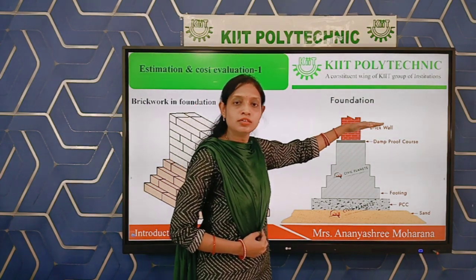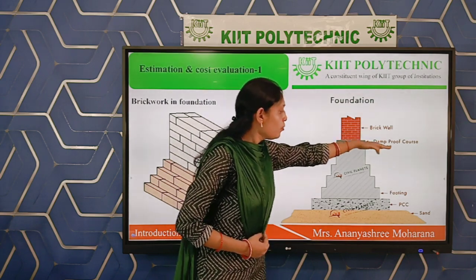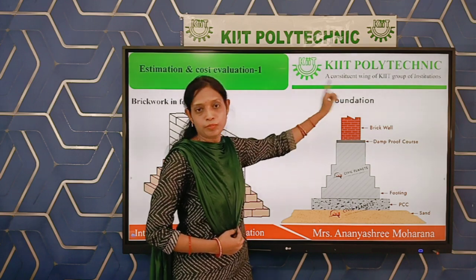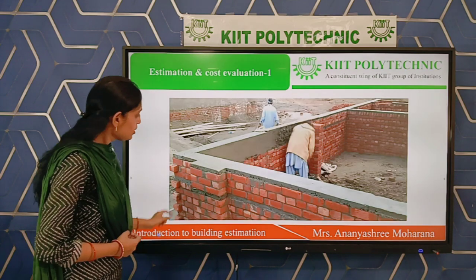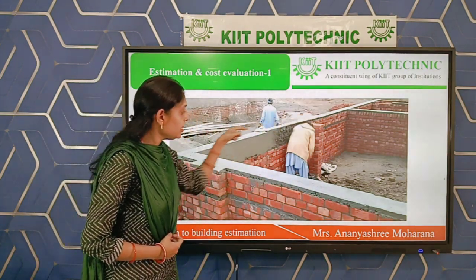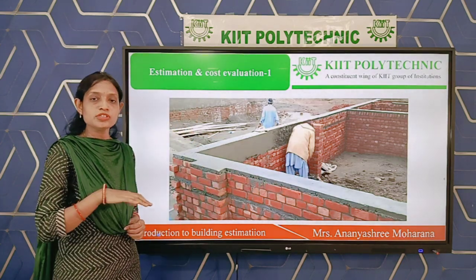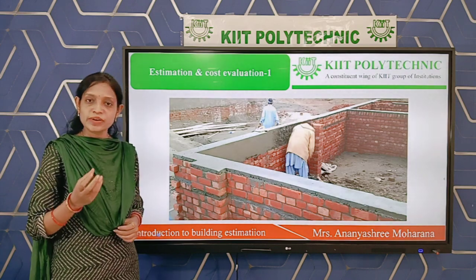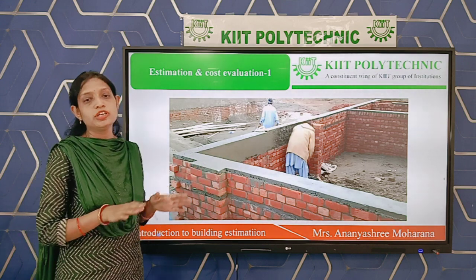It retains the moisture in the foundation, retains the water below the soil, and prevents it from entering the brick wall. Okay, next, you can see this is the DPC layer which is provided to protect the wall from the moisture, from the surrounding moisture. That means the moisture present inside the ground level and surrounding the foundation.